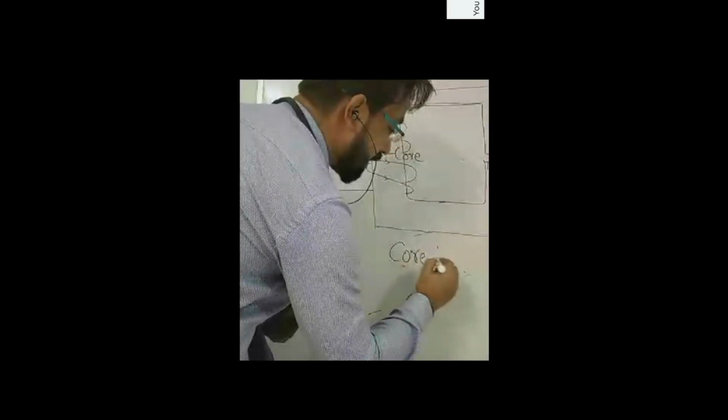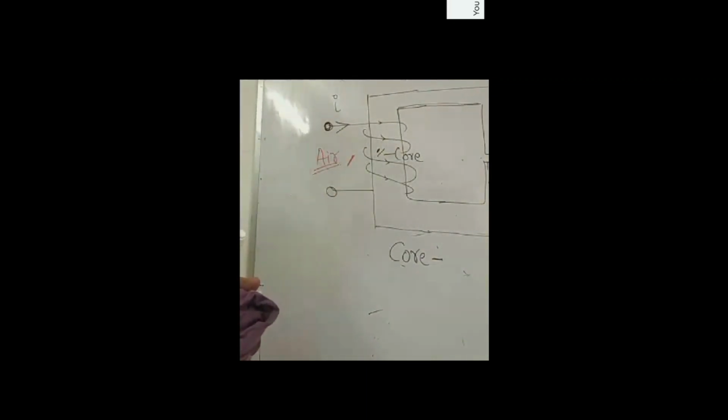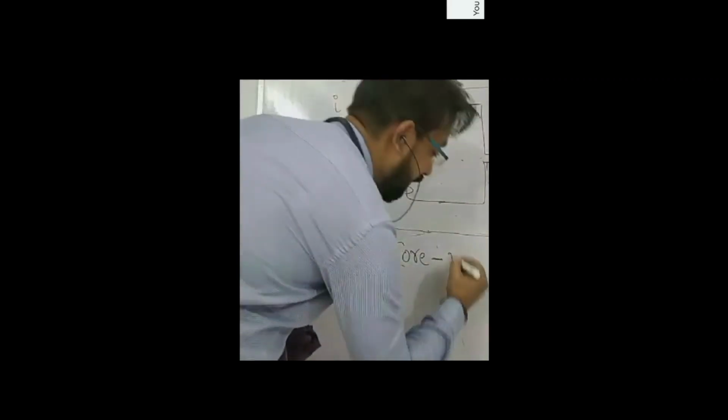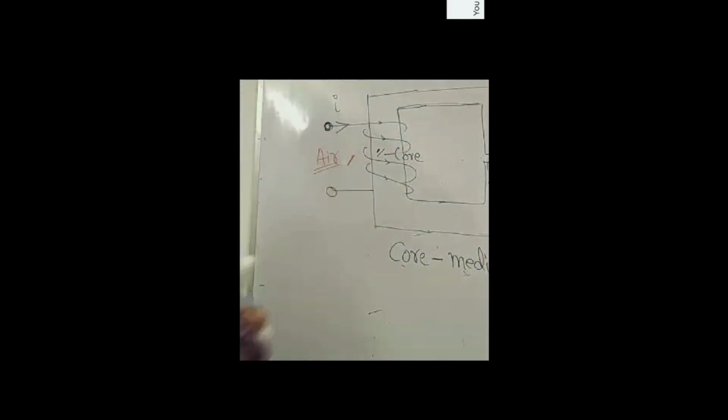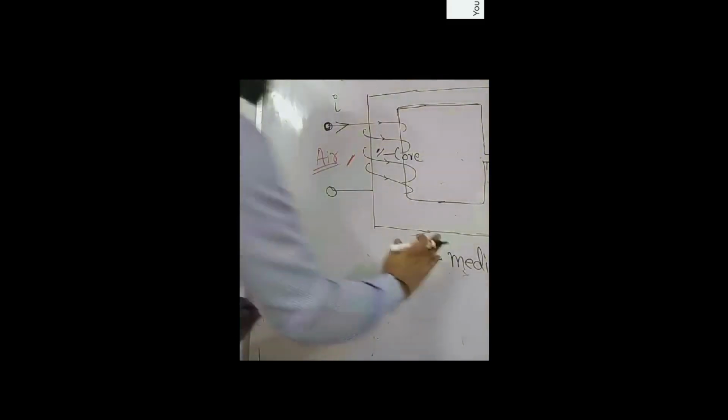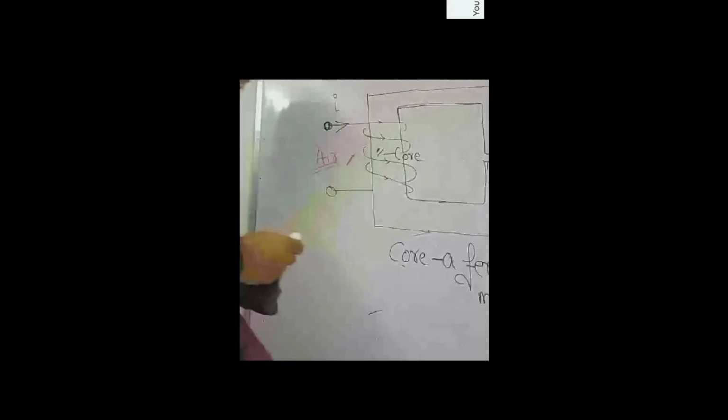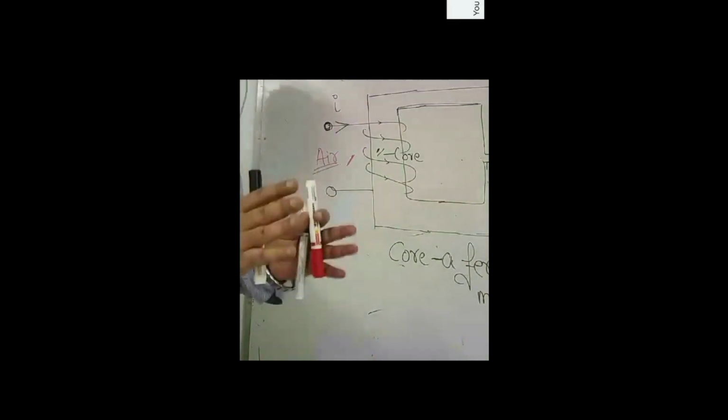Now, why am I saying core? Because we have studied in first year the functioning and working of the transformer. You can relate it with the functioning and working of the transformer. Core is nothing but a medium, or rather a ferromagnetic medium. Now, why am I saying a ferromagnetic medium? Because the flux requires a path to flow. Flux can flow in space as well as in any medium.